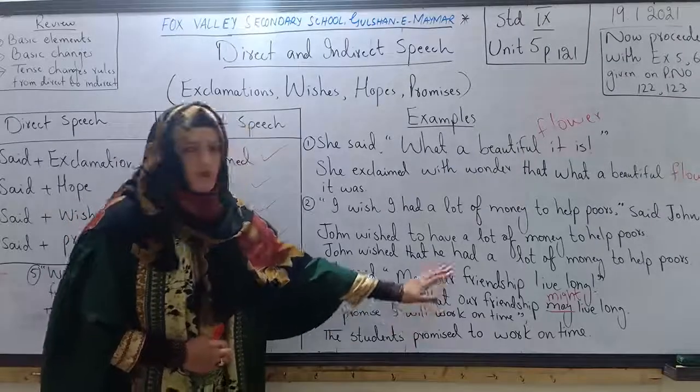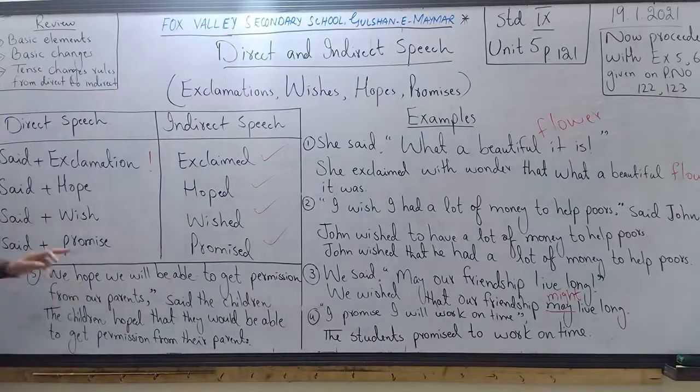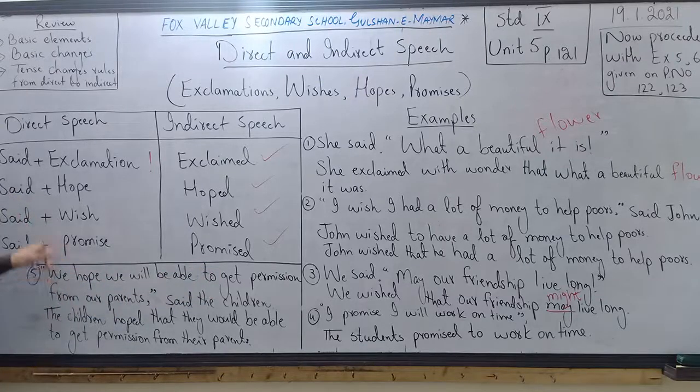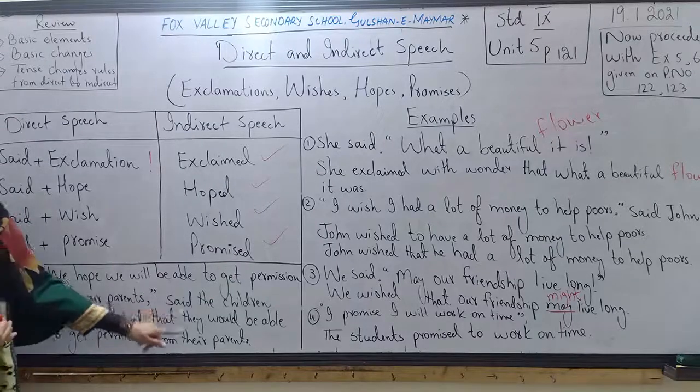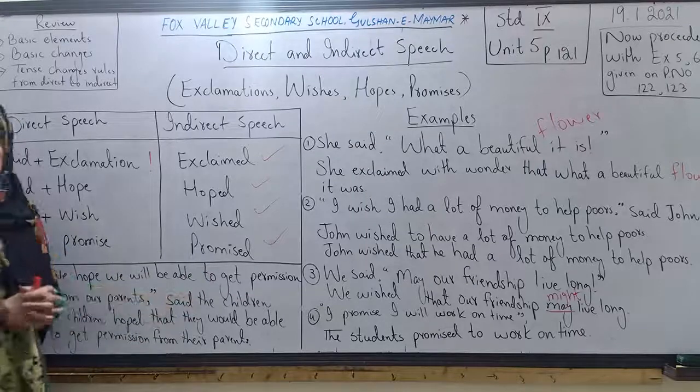Next example: We hope we will be able to get permission from our parents, said the children. This is a hope. This is direct speech. We are changing it into indirect speech. The children hoped that they would be able to get permission from their parents.